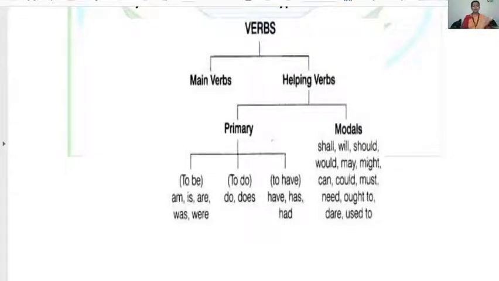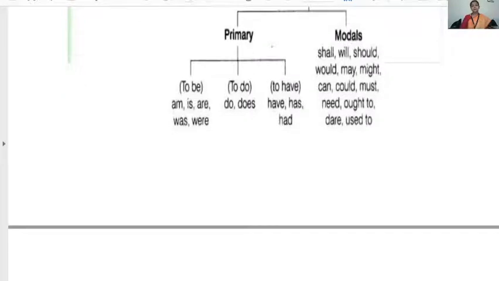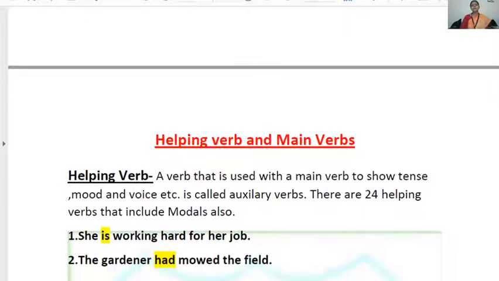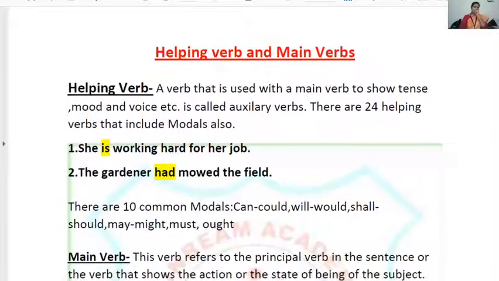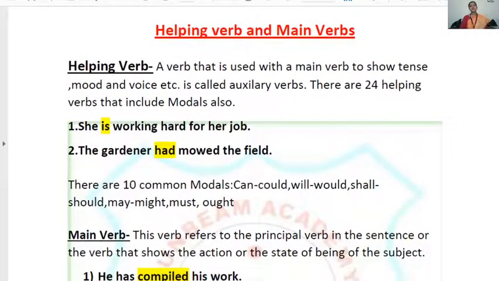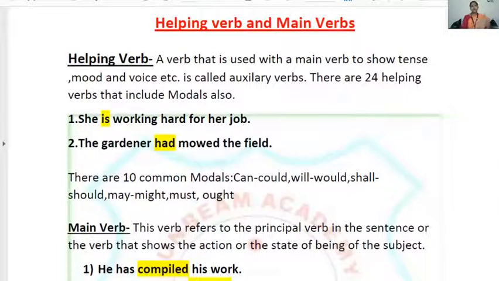So now let's study them one by one. Everybody please pay attention in the class, because it is very important to understand the verb. Without understanding verb better, you will find problem in solving the other parts of grammar also. Okay, now let's talk about the helping verb and main verb. As ma'am told you that verbs are mainly classified into two classes, the helping verb and main verb. So first of all, what is helping verb?